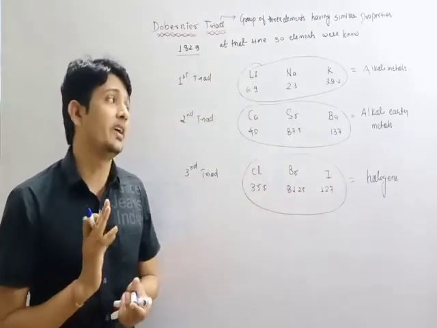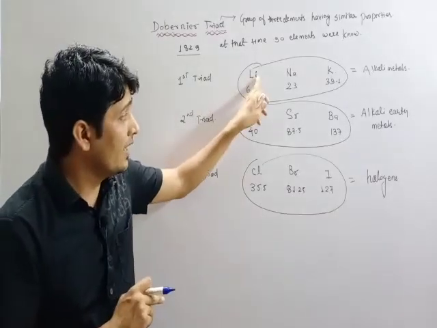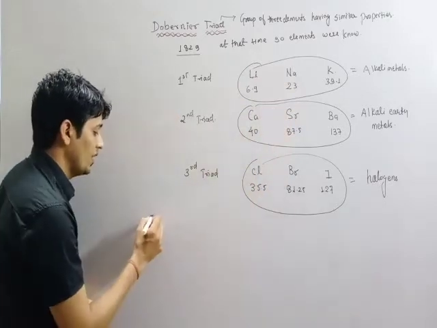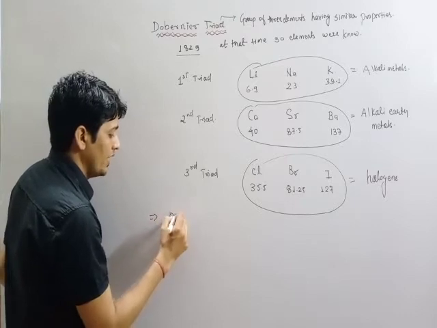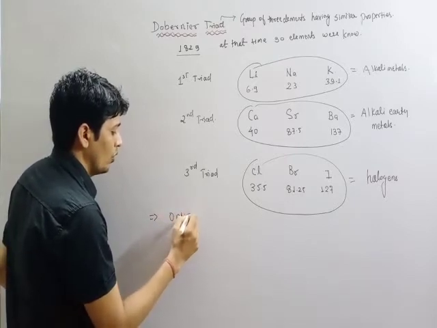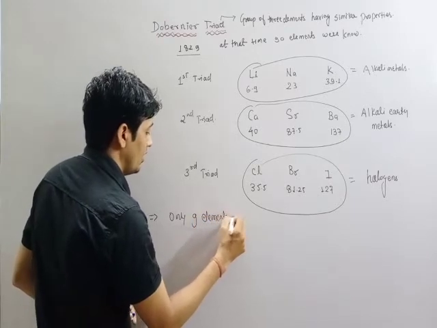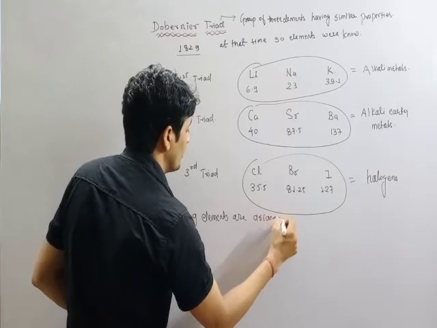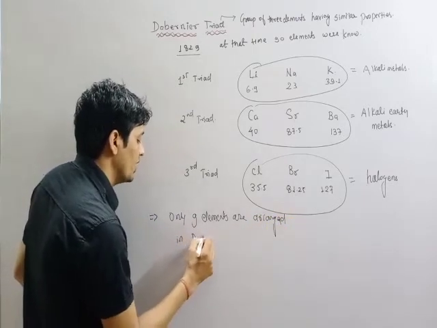So you can see there are only 9 elements, 3 plus 3 plus 3. So we can write that only 9 elements are arranged in Daubigny triads.